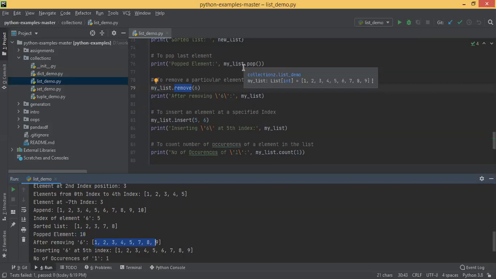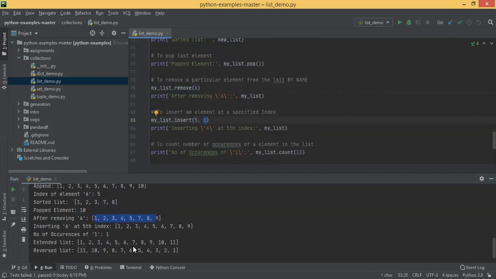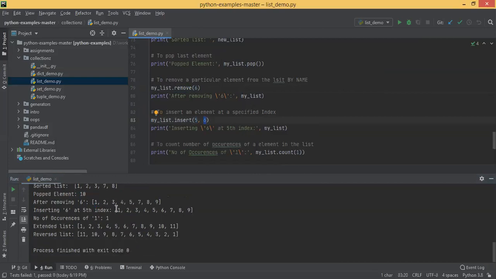And insert is a function that is used to insert an element at a particular index, inserting 6 at 5th position. Okay, 5th index you are adding 6. Okay, so you removed 6 and then later you added 6 again. So again it became 1, 2, 3, 4, 5, 6, 7, 8, 9.